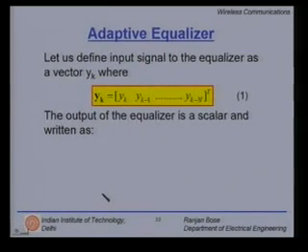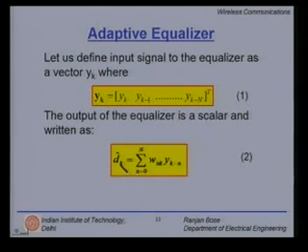Let us now quickly look at the basic mathematics involved with an adaptive equalizer. Let us define the input signal to the equalizer as a vector yk, where yk in boldface is [yk, yk minus 1, up to yk minus n] transpose. So, it is a column vector. The output of the equalizer is a scalar and is written simply as dk hat is equal to the summation from n equals 0 to n. So, there are n plus 1 terms wnk, the weights, multiplied with the appropriate delayed version of the input signal, which comes from the basic block diagram.